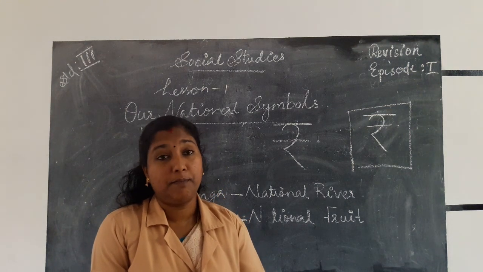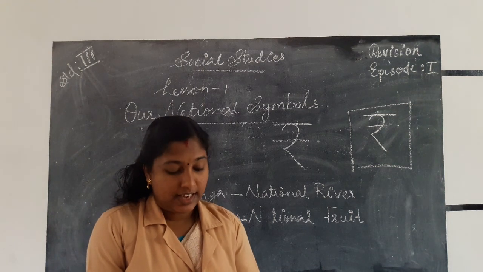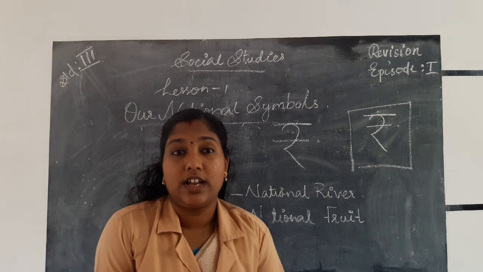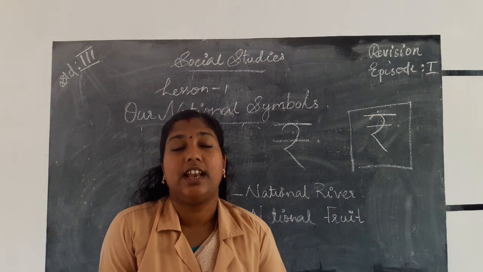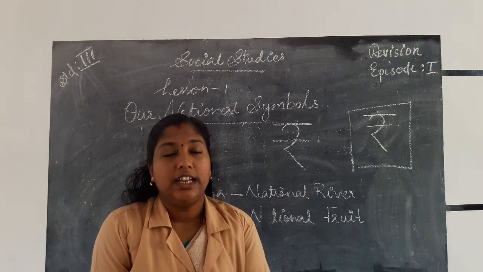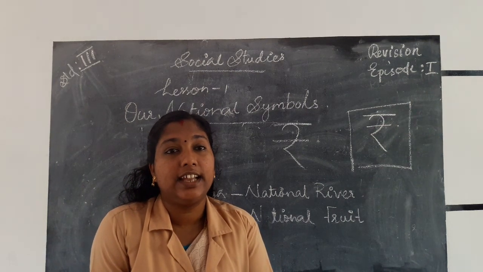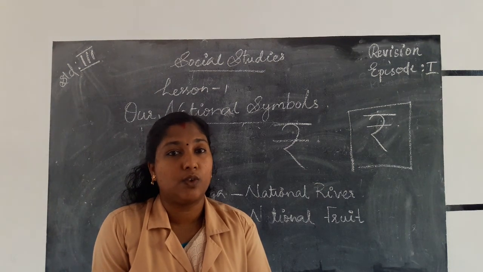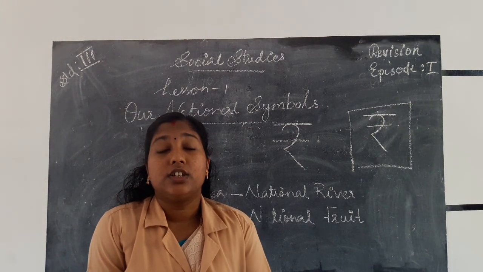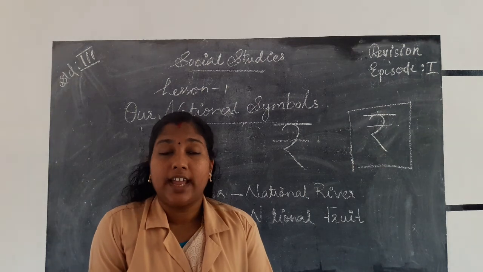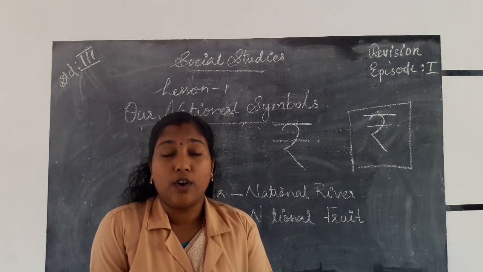Next one, national emblem. National emblem is the lion capital of Ashoka. It consists of four Asiatic lions standing back to back on a circular base. Then it symbolizes the pride, power, courage and confidence.